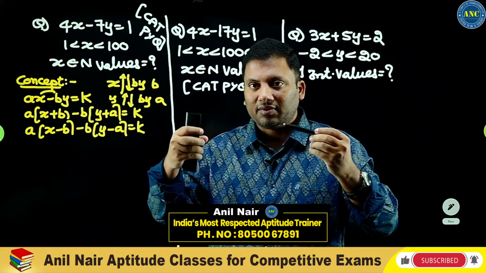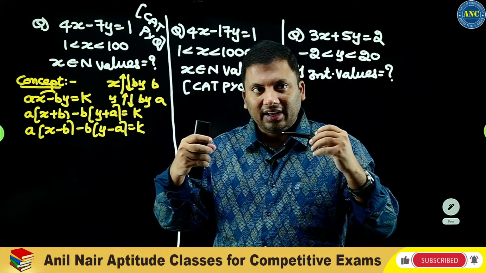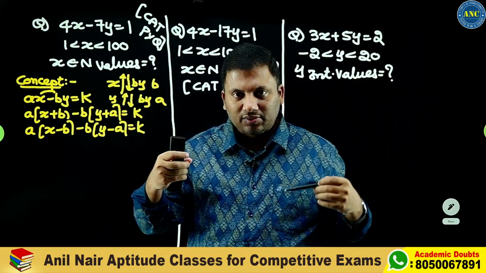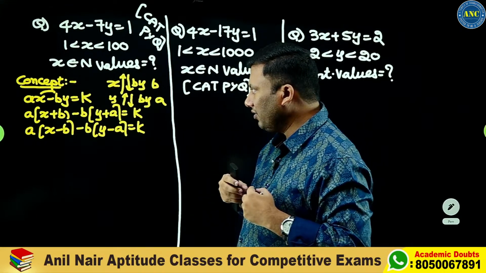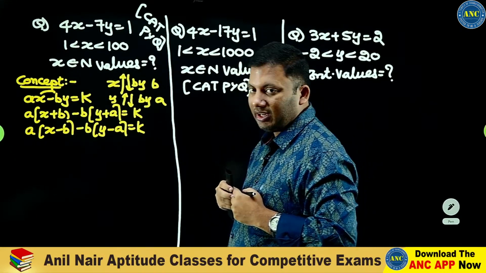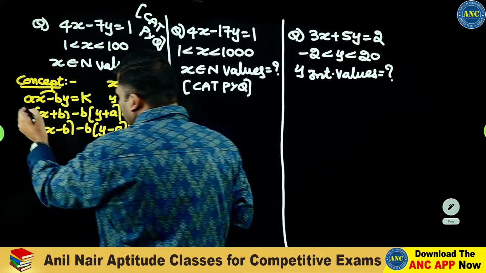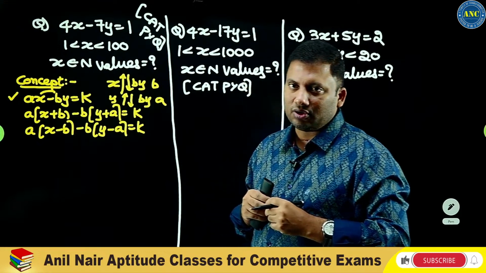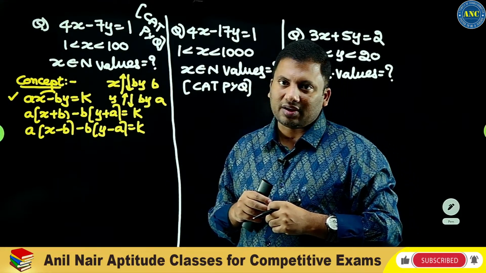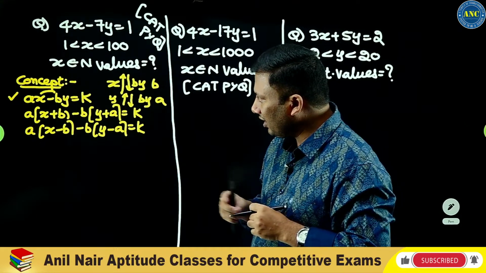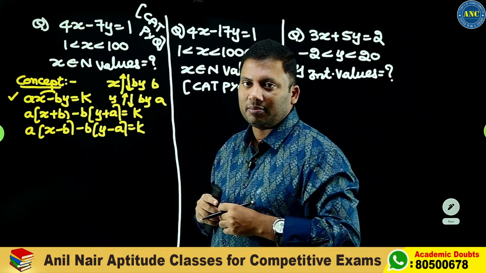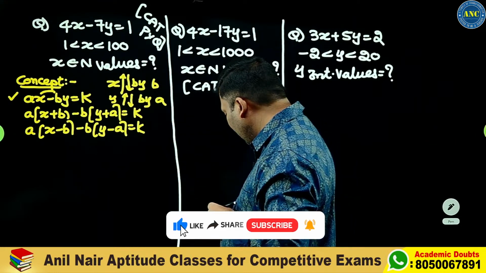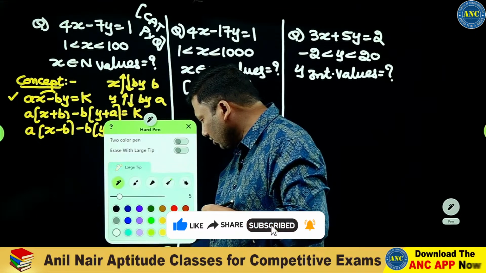Ax minus by equivalent to k. If both are directly related, x increases by b, y will increase by a. X decreases by b, y will decrease by a. I hope the concept is very clear to you. Right? Two ways of asking linear equations: ax plus by equivalent to k, ax minus by equivalent to k. I hope the idea is clear. Because the question is of the form ax minus by equivalent to k, we will use this concept. Now let us see how to solve these 3 questions.